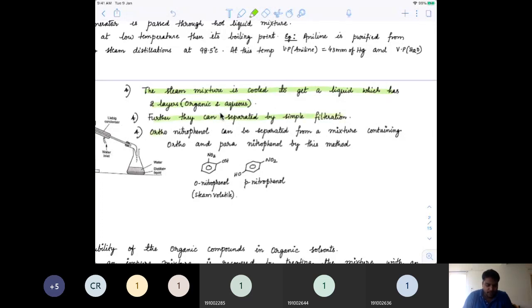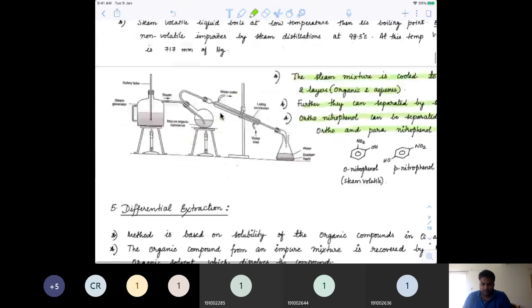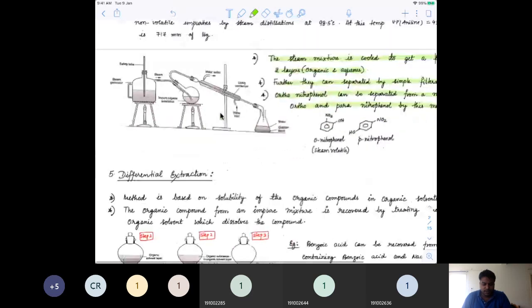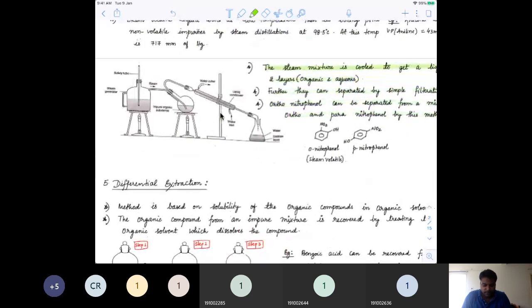An example is that orthonitrophenol can be separated from a mixture containing ortho and paranitrophenol by this method, because orthonitrophenol is actually steam volatile. That means it will mix with the steam and come out and get distilled, whereas paranitrophenol remains as the residue. So you can easily separate both of them. That is how you can separate ortho and paranitrophenol.